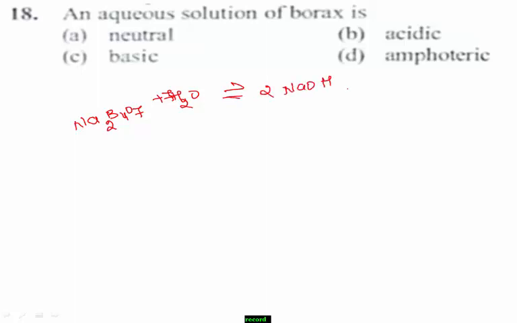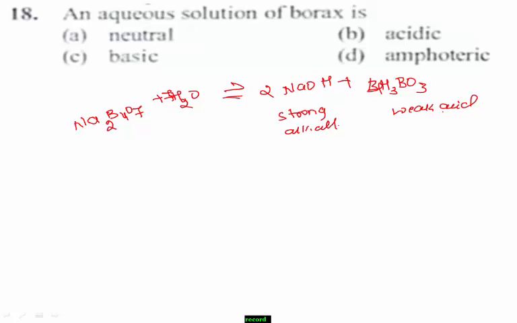and one of the weak acids, that is H3BO3. Sorry, here 4 moles. Yes, remember it is one of the strong alkalis and one of the weak acids. Therefore, when borax is dissolved in water, it ionizes and hydrolysis of borate ion gives OH minus and boric acid.